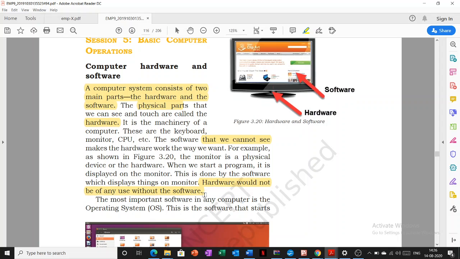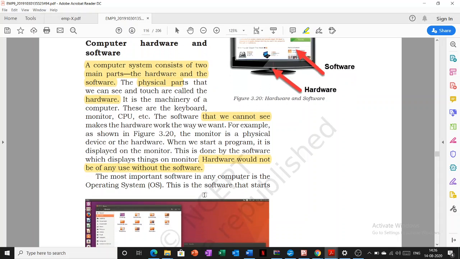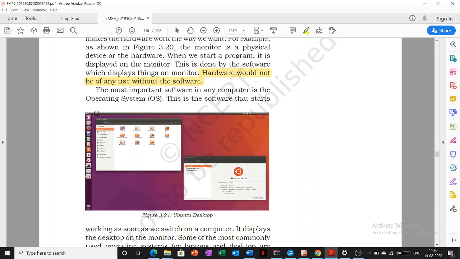Now our most important software is the operating system. Now what do you mean by operating system? See, Windows, Android, Linux, Unix, Ubuntu, iOS, these all are operating systems. These all are the software that help the hardware to run. So whenever we start our computer, the first software that loads is the operating system. Then other software work on the basis of the operating system.